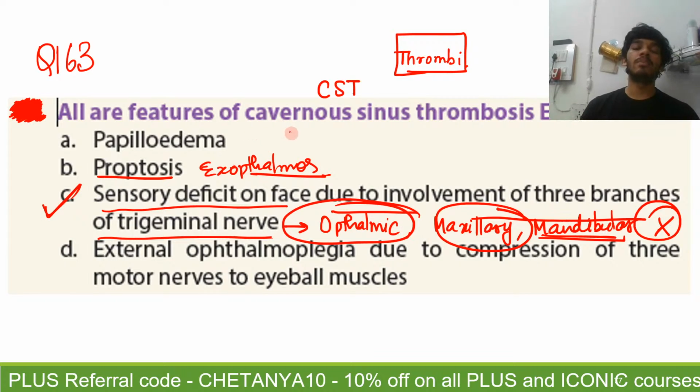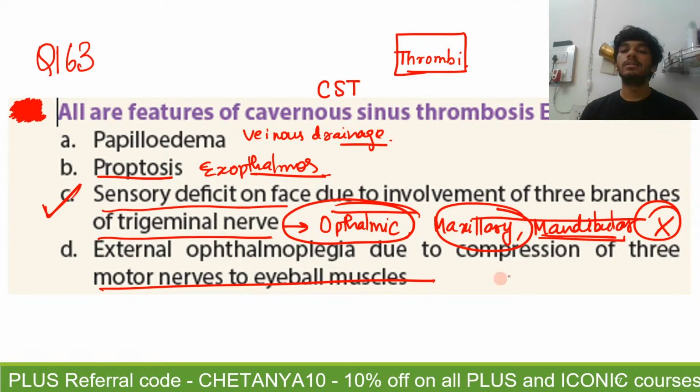Why can there be papilloedema? Because the venous drainage, when it gets blocked, it will apply pressure there on the optic disc, right? Because the veins, they are coming out from the optic nerve itself. So there can be papilloedema, there can be proptosis, and due to the compression of the motor nerves to the eyeball muscles, there can also be external ophthalmoplegia, right?